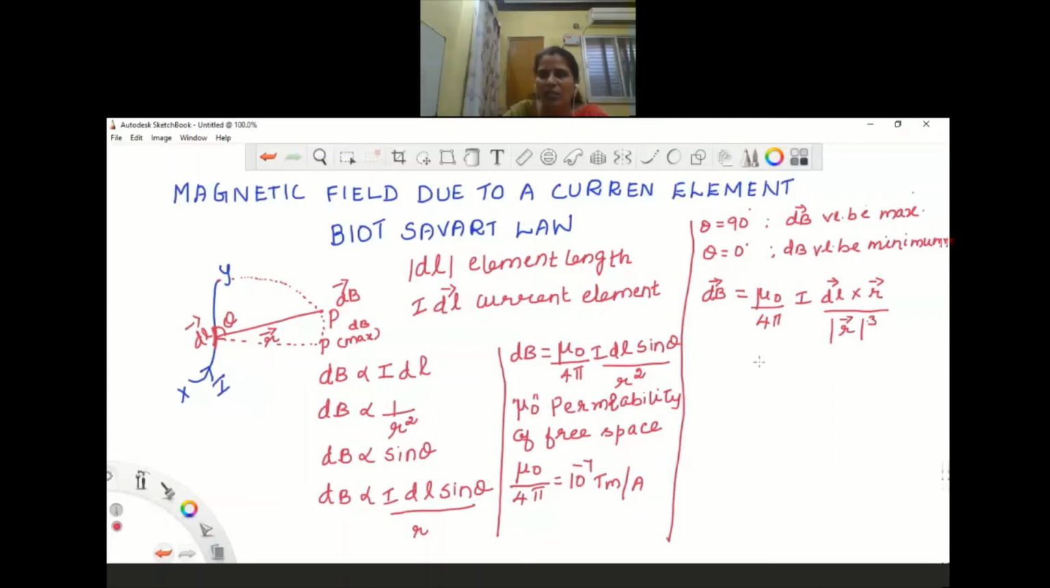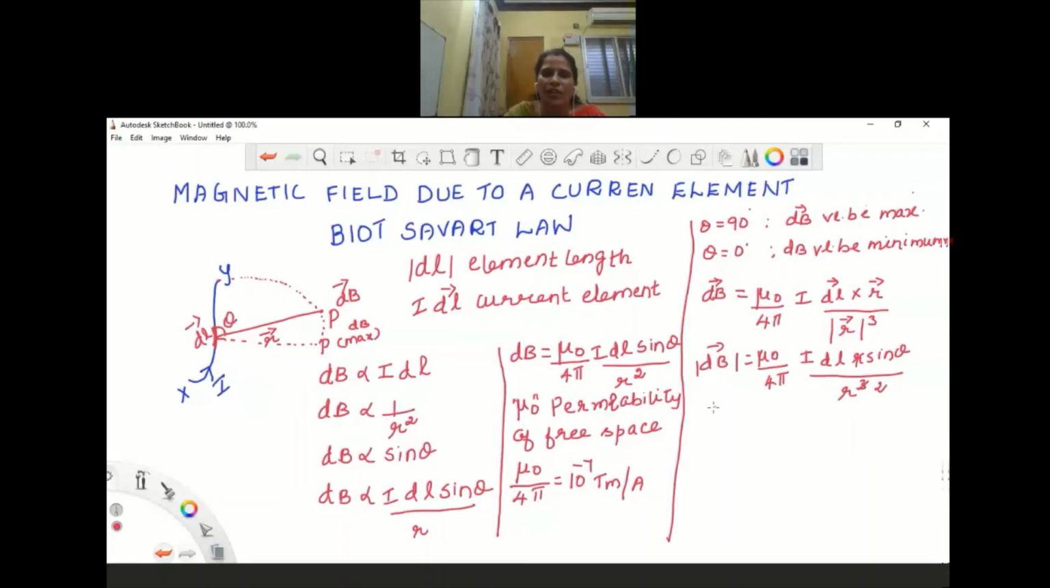Now when you write the magnitude, you can write mu naught by 4 pi, and the cross product dl cross r can be written as dl r sine theta, divided by r cube. So this r and r get cancelled, and you will get r square. So this is what is given here: dB is equal to mu naught by 4 pi I dl sin theta by r square.